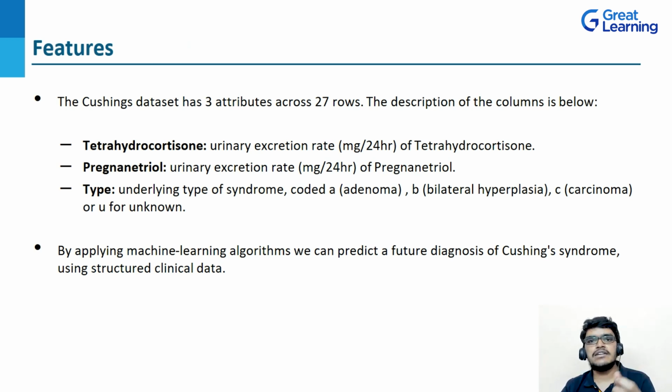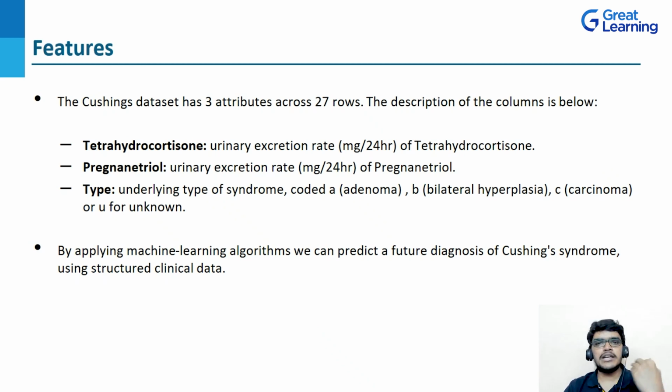So now let's understand the description of each attribute. The first attribute that we have is tetrahydrocortisone. Here tetrahydrocortisone represents urinary excretion rate. Now coming to pregnanetriol, it represents urinary excretion rate. And last we have the type attribute. In the type attribute we have the underlying type of syndrome, that is, adenoma, bilateral hyperplasia and carcinoma, and U is for unknown.